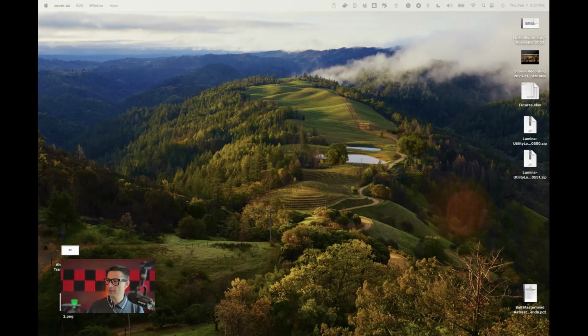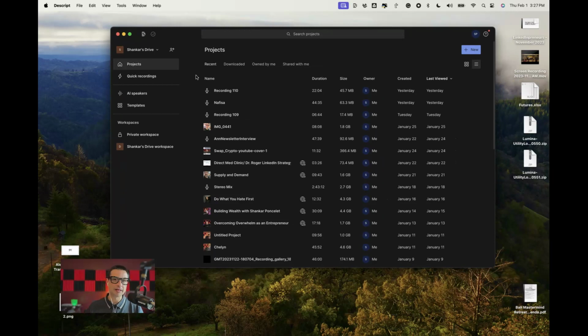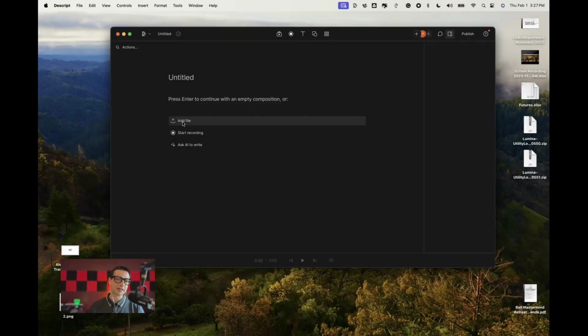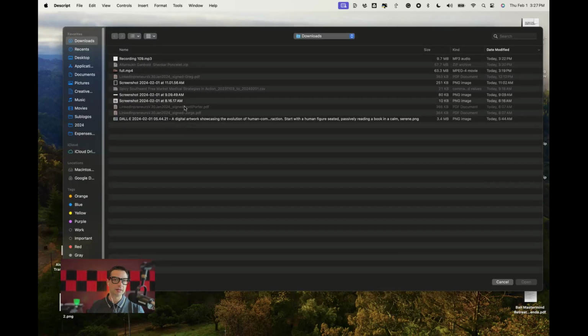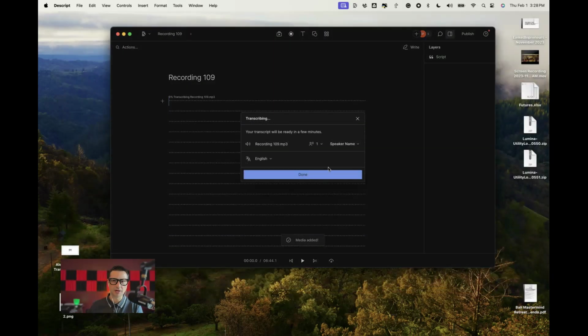So here we go. All right, this is Descript, and it does have a free tier, so definitely it is cost effective. Then I click the plus new button in the top right corner, and I'm going to start a new audio project. And then here I will upload my recording, so an MP3 format, and this is uploading now.